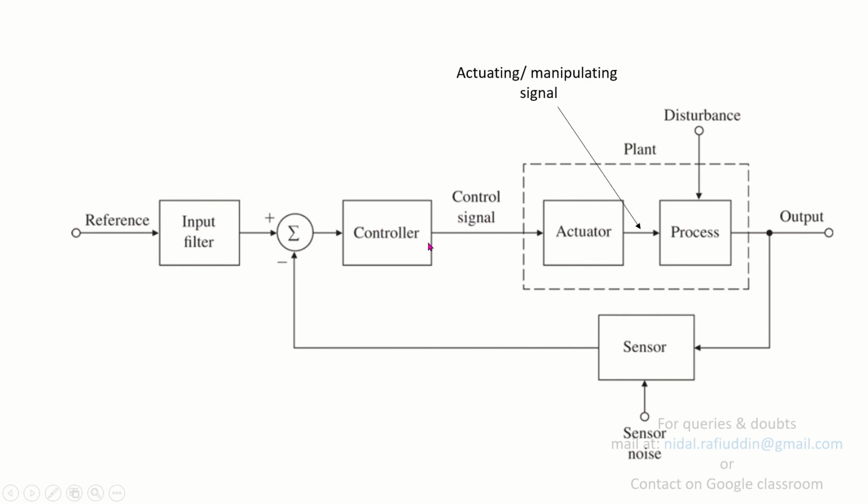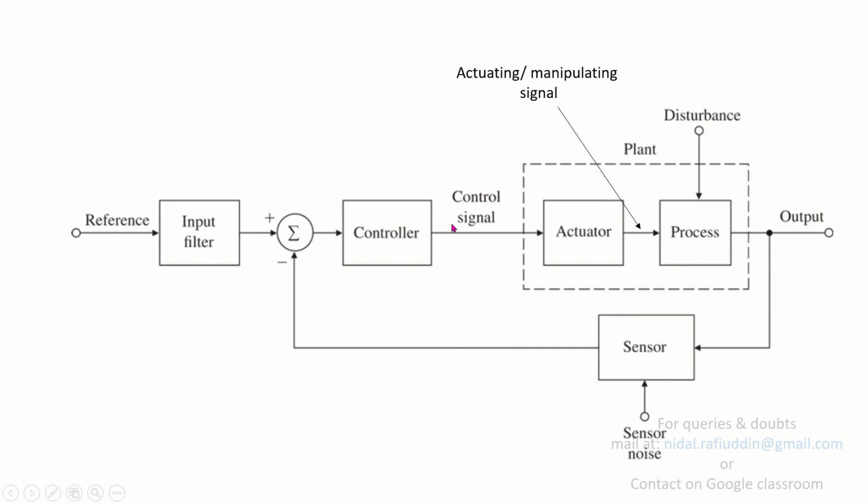And in fact, in the same example of antenna azimuth control, the controller part in that particular figure is the power amplifier. So what the controller does is it processes the input error signal such that the signal generated at the output of the controller is capable of allowing the actuator to work.